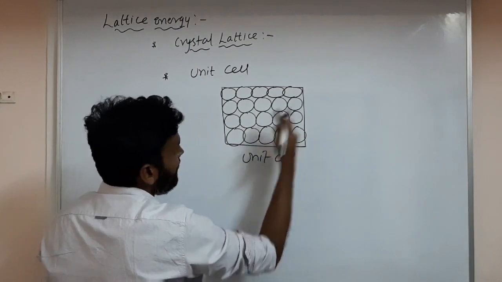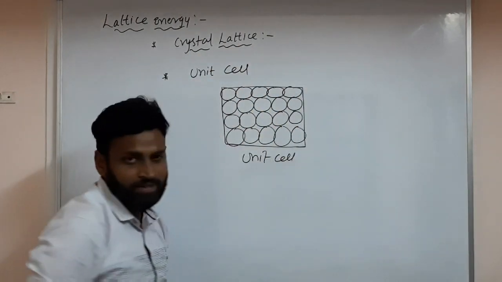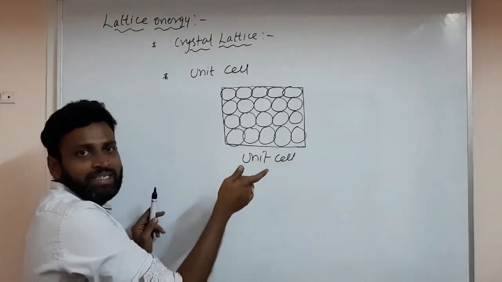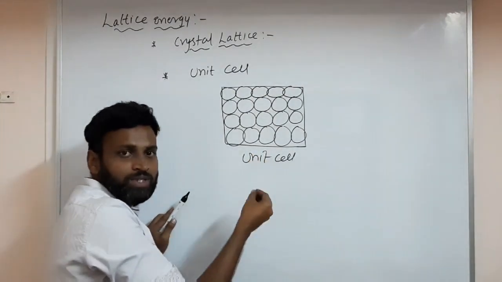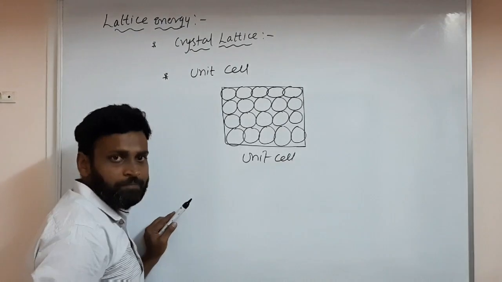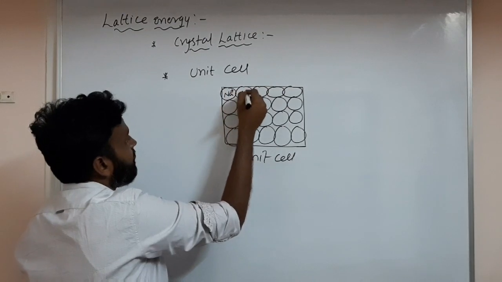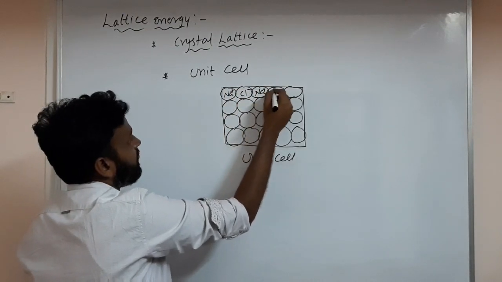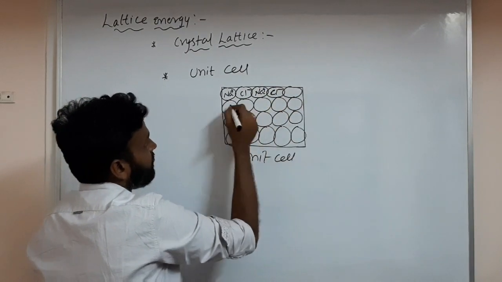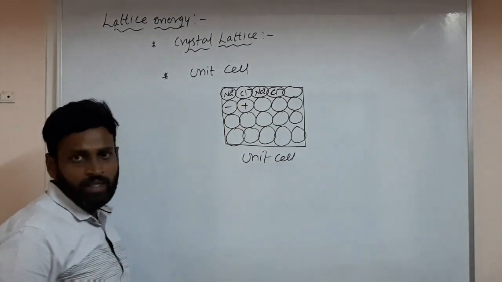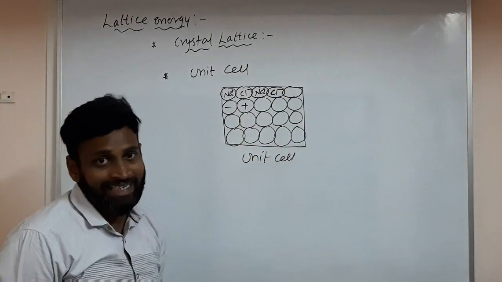These unit cells will repeat regularly. Means here one, here one, here one, upside and bottom side like that. So the repeating portion of a crystal lattice is called unit cell. Understanding? Here you have ions maybe. Here if you have Na plus, here Cl minus, opposite. Again here Na plus, here Cl minus, like that. Positive ion, negative ion, positive ion, negative ion. Here negative ion, here positive, like that. Understanding what I am saying? So the positive ions and negative ions regularly repeat in a unit cell.